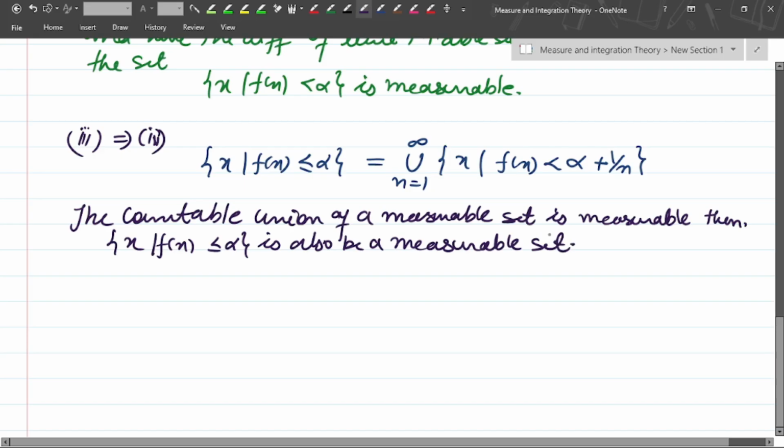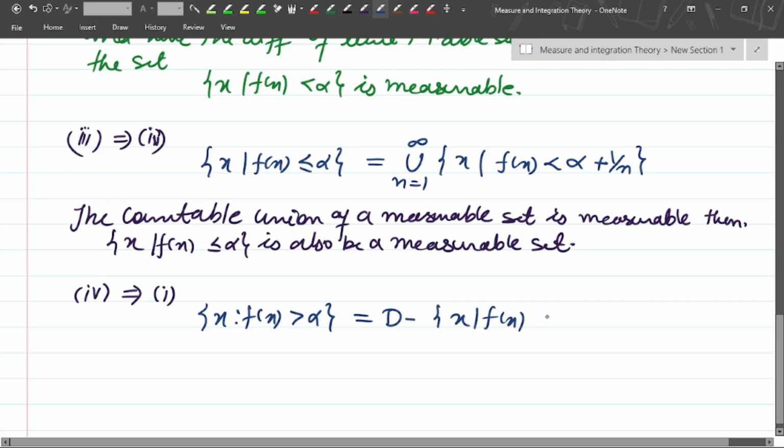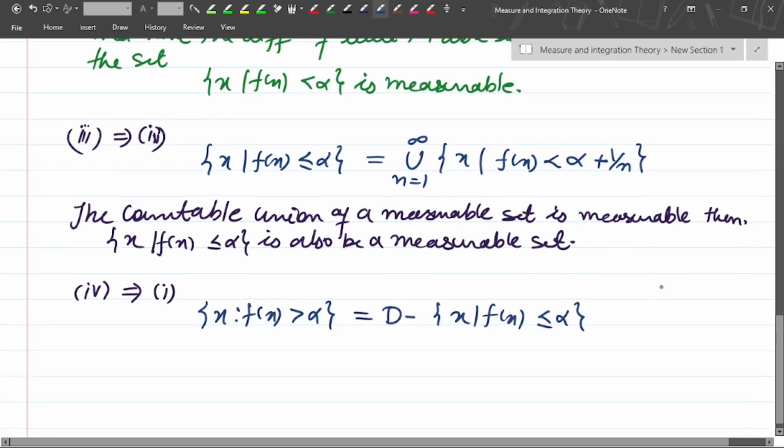Next, we'll prove from the fourth to the first. The same thing, it will be the domain minus. So the set of x such that f of x is greater than alpha is basically D minus the set of x such that f of x is less than or equal to alpha.